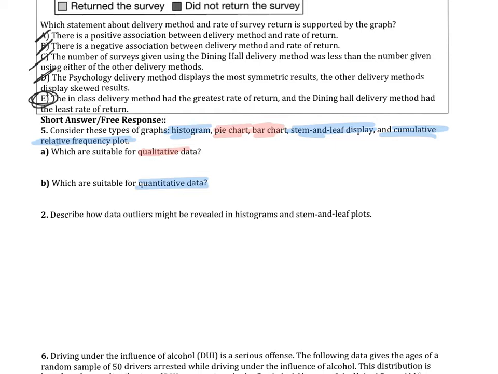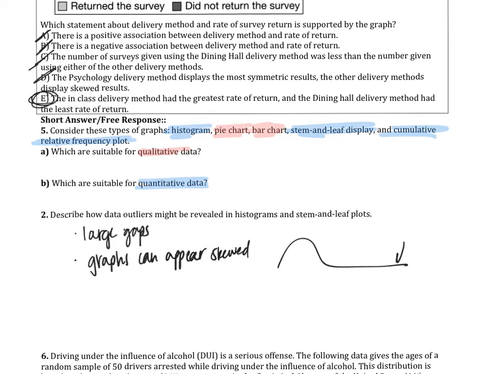Describe how data outliers might be revealed in histograms and stem and leaf plots. They can be revealed by large gaps in the data. They can also be revealed because the graphs can appear to be skewed, which kind of lets us know there's some strange values maybe out here in the tails. There's some ways right there.